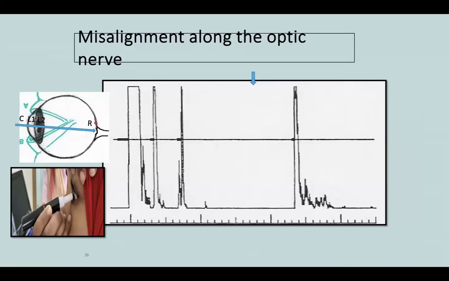Another small mistake is how we hold the probe. As I was saying, 5 spikes should be present. Over here, the scleral spike is absent. Why? Because the probe is taking data from the optic nerve. So misalignment with the optic nerve should be avoided. How can we do it? By holding the probe parallelly, and second, seeing that all the 5 spikes are present or not.